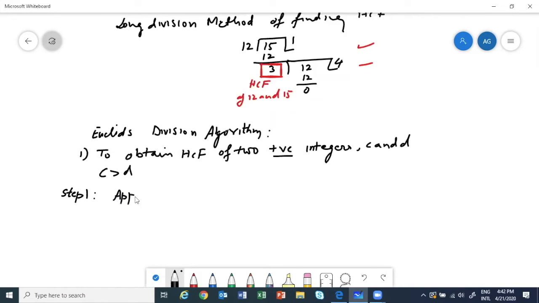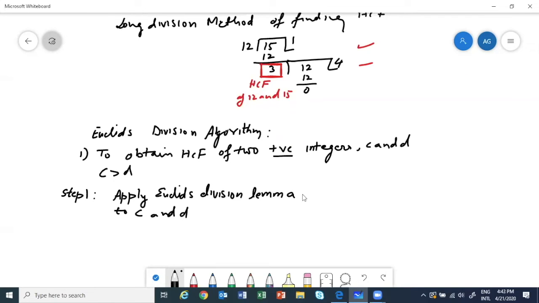Apply Euclid's division lemma to C and D.